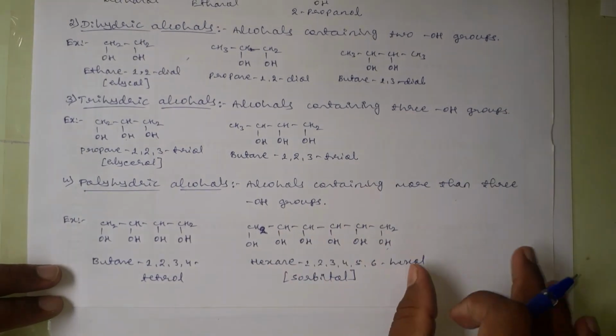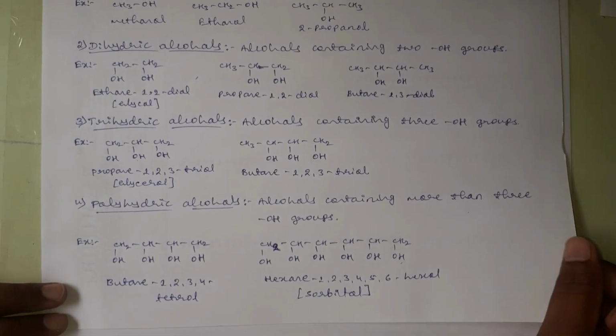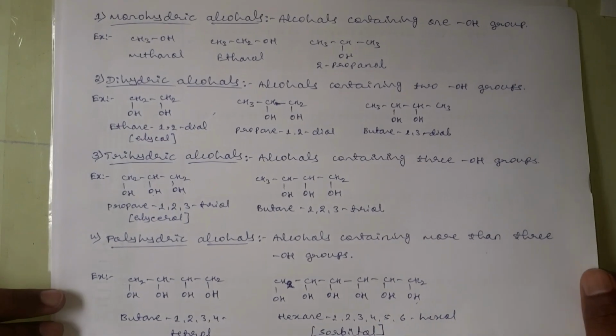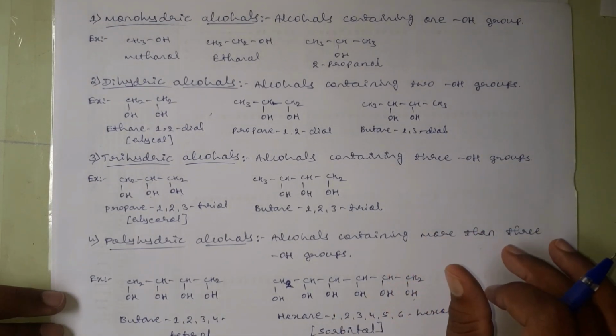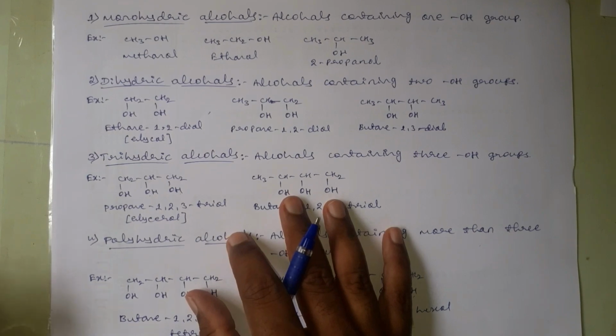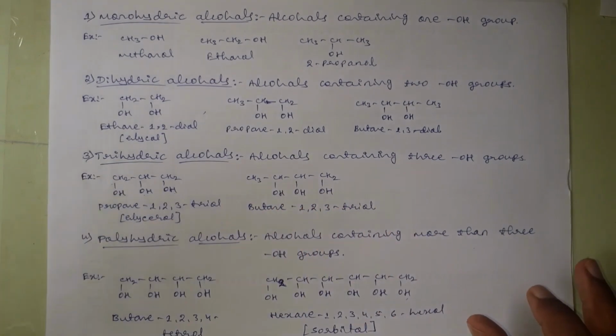Okay, dear students, this is all about the classification of alcohols depending on the type of carbon to which the OH group is attached and depending on the number of OH groups present in a given molecule.